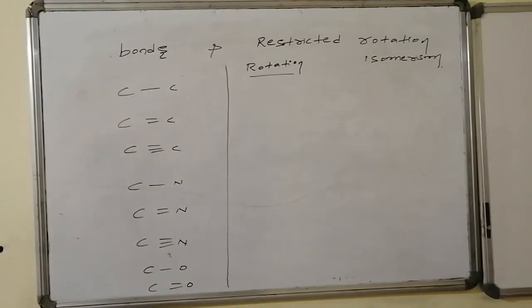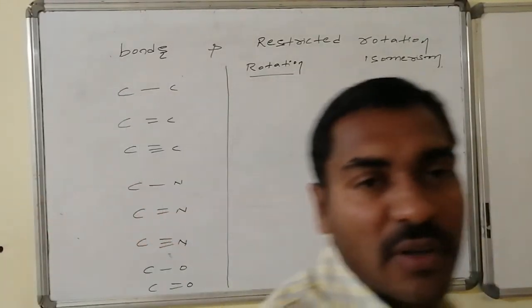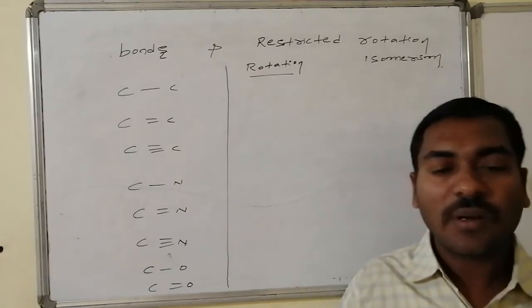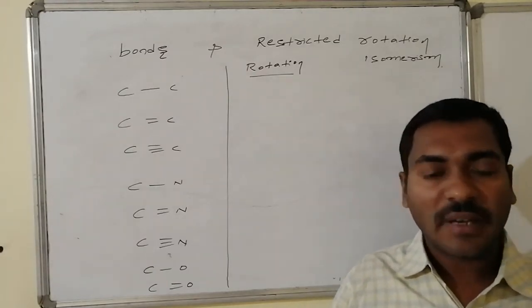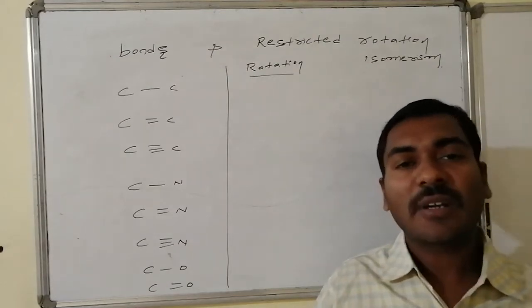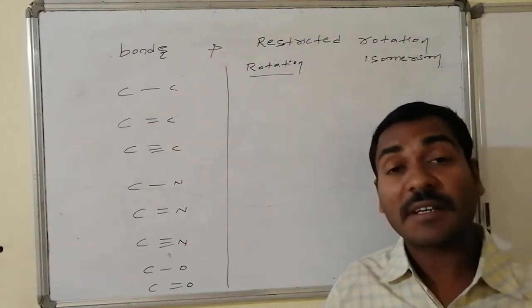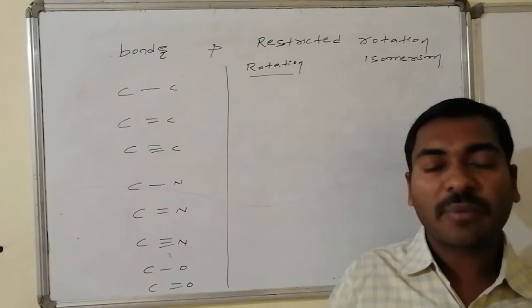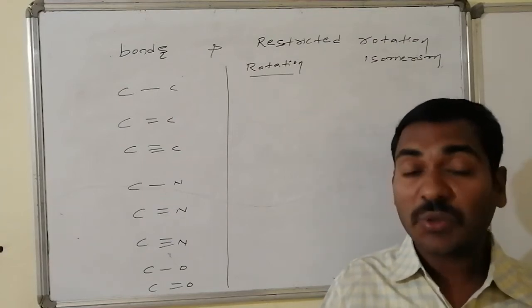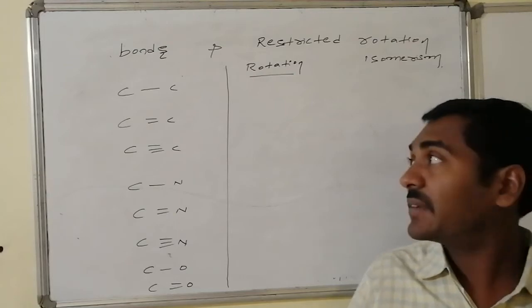If you go through all the varieties of possible bonds in organic molecules, followed by their ability to undergo rotation or not, that is having restricted rotation, followed by the ability of the bond with proper substitution to show geometrical isomerism, let us have a list.